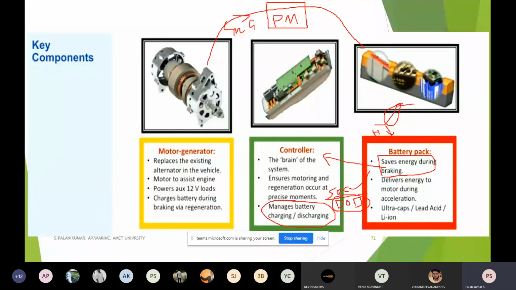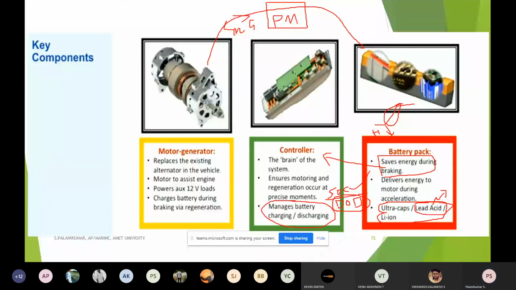In addition to that, ultra capacitors are used. Lithium and lead acid batteries are used. Even now, small electric bikes and e-rickshaws are using lead acid. But of course, we know that lead acid batteries have very, very low energy density, that is, very low watt-hour per kilogram.